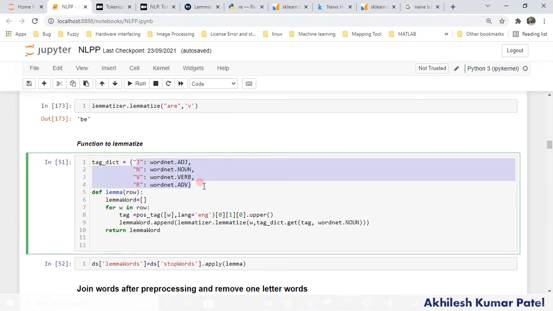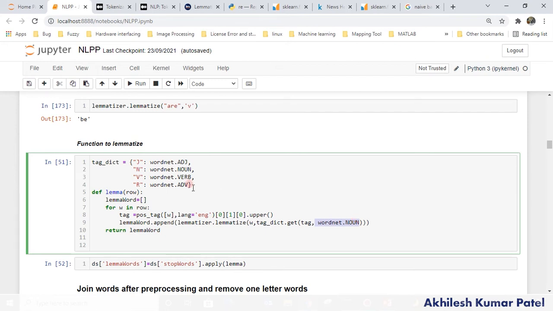There can be other parts of speech also. So what I am doing is, if this tag exists in the dictionary, then assign it here. If the tag is not available in the dictionary, then treat it as a default, as a noun.